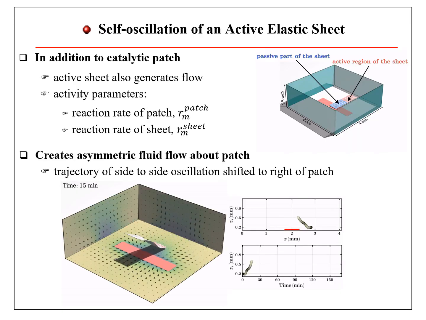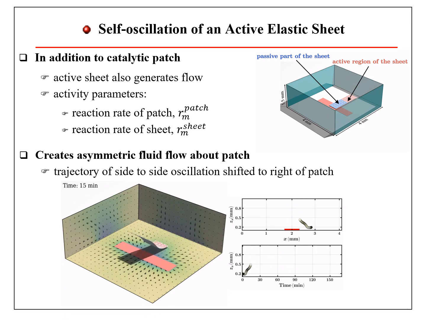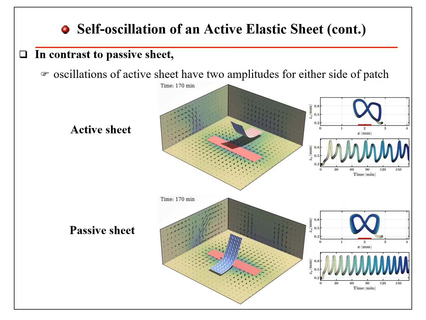What happens with active seeds? Here the active regions are marked by red color. In addition to the catalytic patch, the active seeds also generate fluid flow. Here fluid flow is controlled by two activity parameters, the reaction rate of the patch and the reaction rate of the seeds. The active seeds create asymmetric fluid flow about the patch. Because of that asymmetric flow, the trajectory of side-to-side oscillation is shifted to the right of the patch.